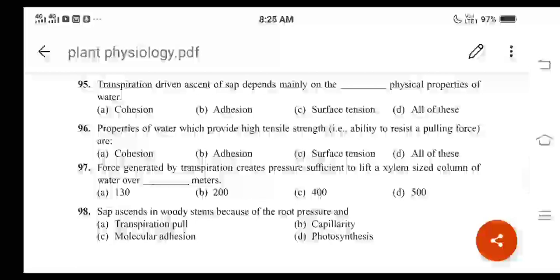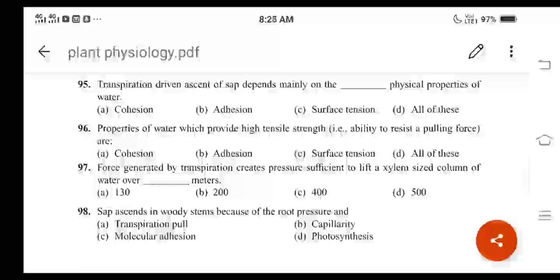Then question number 98. Sap ascends in woody stems because of the root pressure. What are the different options given here? A, transpiration pull; then capillarity; then molecular adhesion; then photosynthesis.